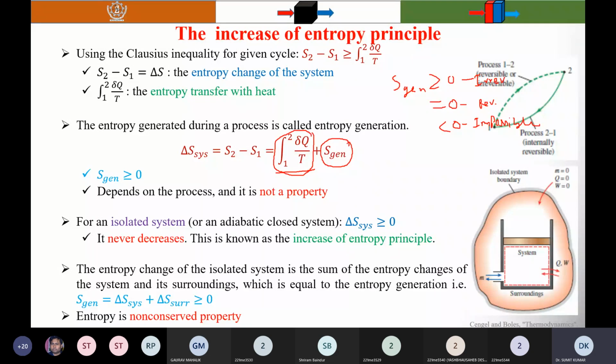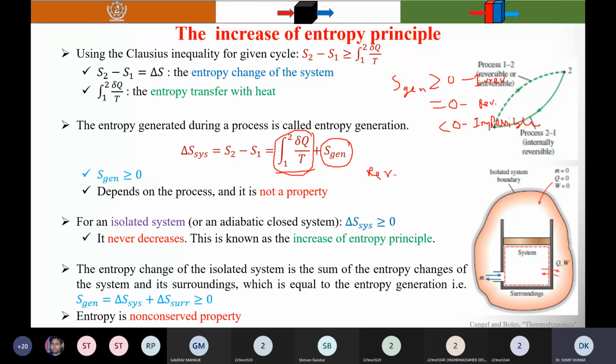So two things contribute to the change in entropy. First is the entropy transferred because of heat transfer. Another is the entropy generation because of irreversibility. So you know that during a reversible